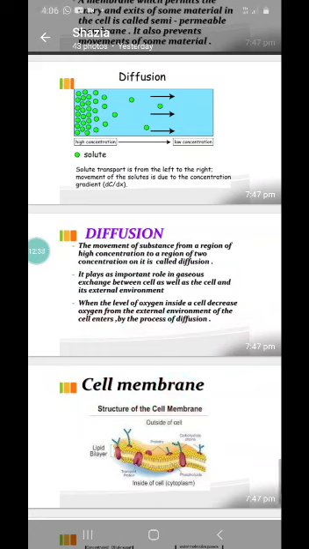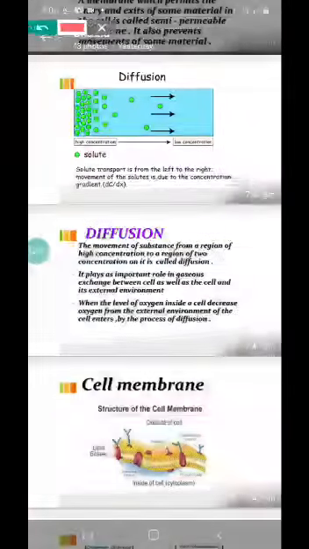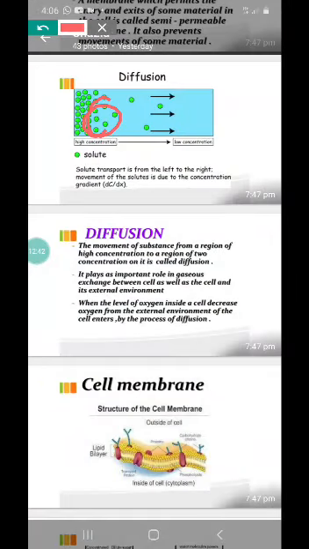See, this diffusion, children. Diffusion, as I told you, is the movement of substances from a region of higher concentration to a region of lower concentration. Okay, and there is no semi-permeable membrane involved here. Clear? Okay, can you say some examples where diffusion happens?